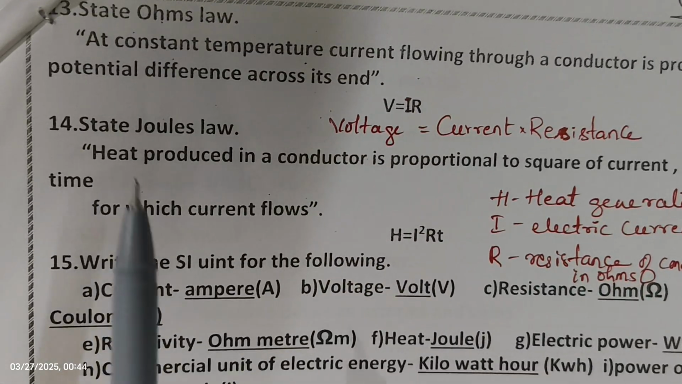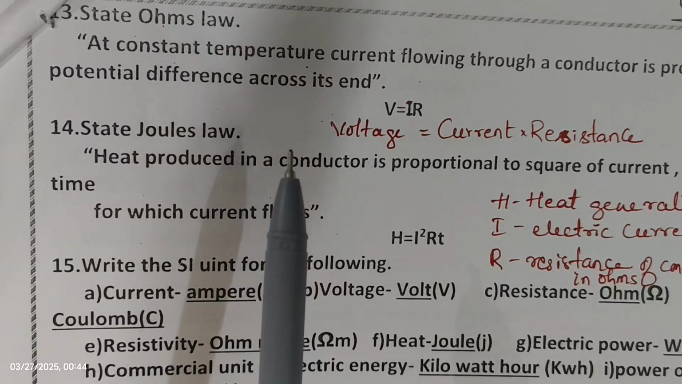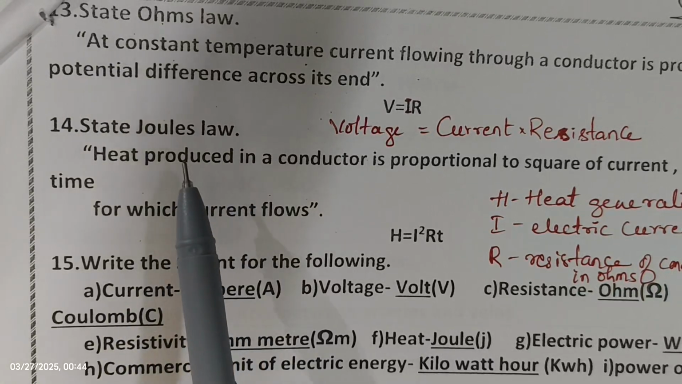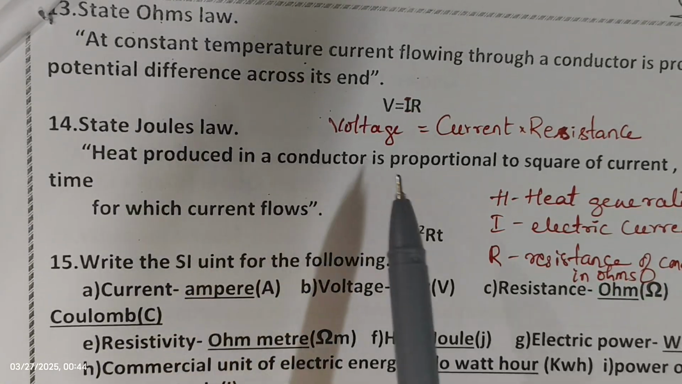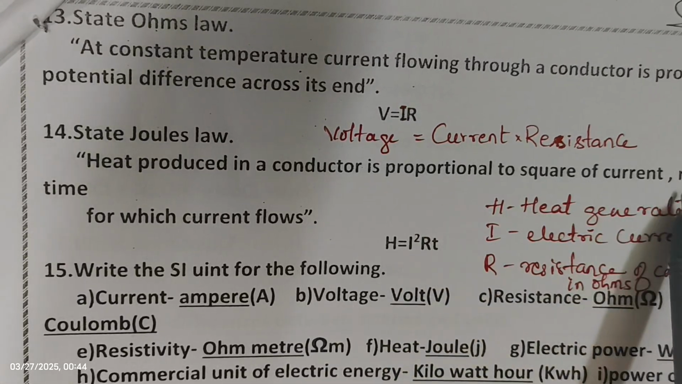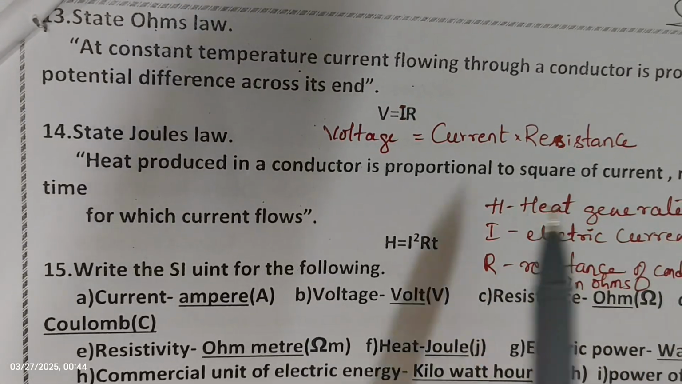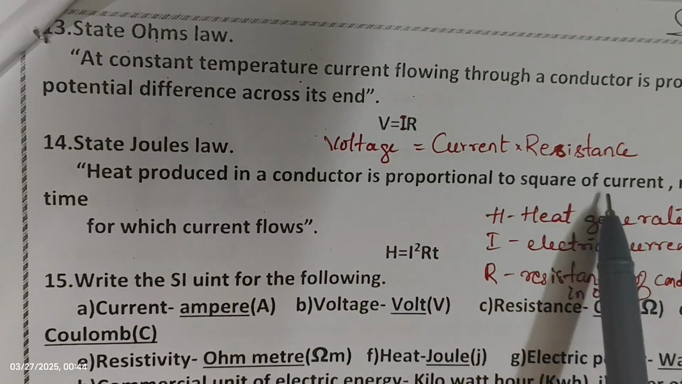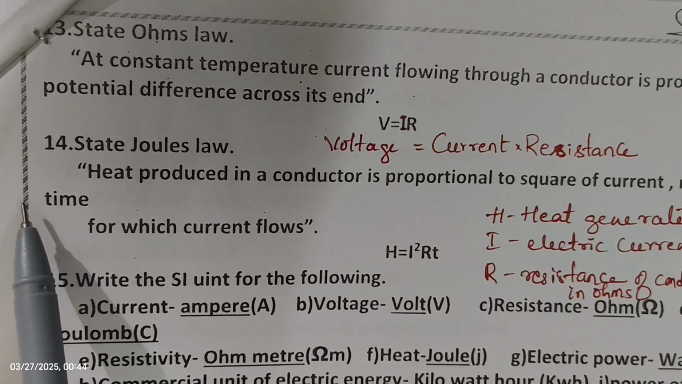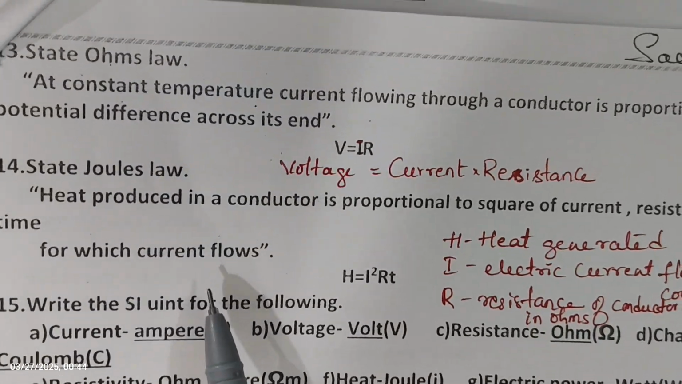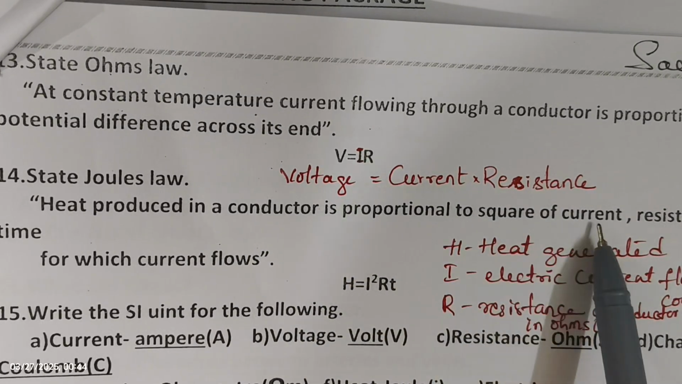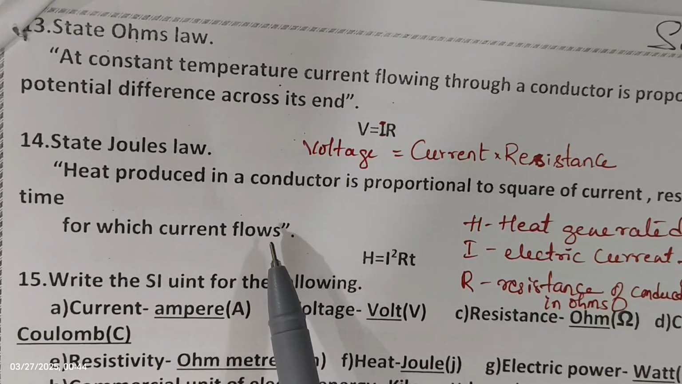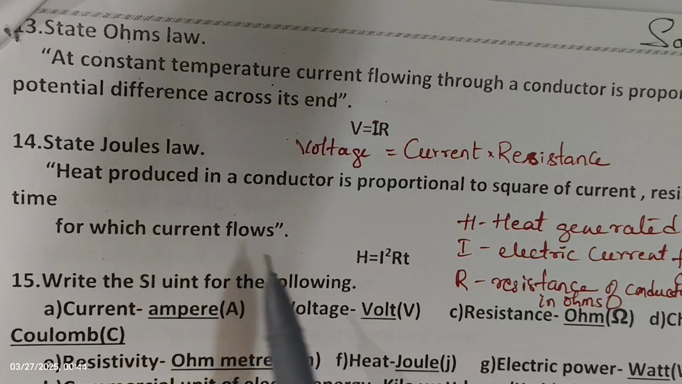The next one, state Joule's law. So these laws are all very important. For 1 mark they used to give. So please learn by heart or practice this law. State Joule's law. Heat produced in a conductor is proportional to the square of current, resistance and time. I repeat, heat produced in a conductor is proportional to the square of current, resistance and time for which current flows.